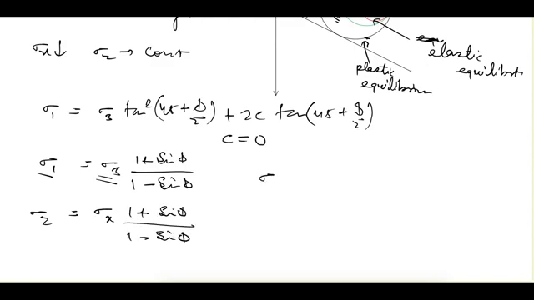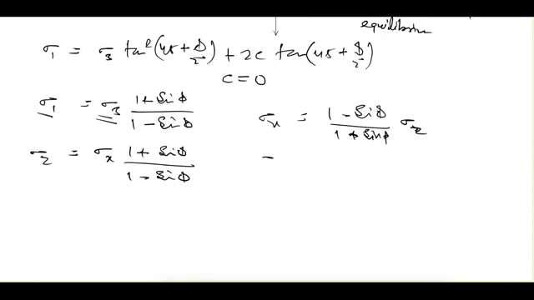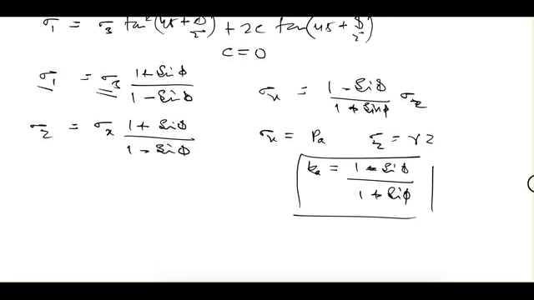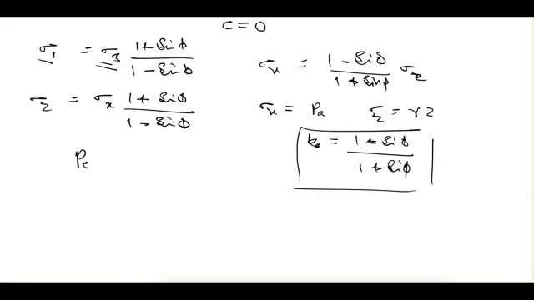Now from here sigma x is equal to (1 minus sin phi) upon (1 plus sin phi) times sigma z, and sigma x is nothing but our active earth pressure. We denote it with Pa. Sigma z is the vertical stress, so that is equal to gamma into z, and this K, (1 minus sin phi) upon (1 plus sin phi), is called the active earth pressure coefficient, Ka. So from here the active earth pressure is equal to Ka gamma z. So that is the formula.